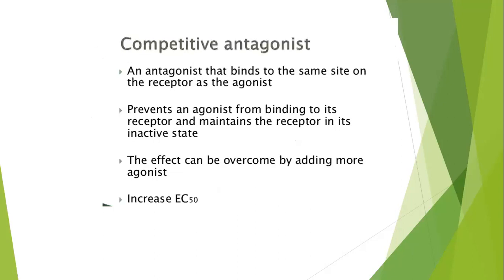A competitive antagonist is an antagonist that binds to the same site on the receptor as the agonist. So it is competitive with the agonist. It prevents an agonist from binding to its receptor and maintains the receptor in its inactive state. The effect of competitive antagonists can be overcome. How? By adding more agonists.